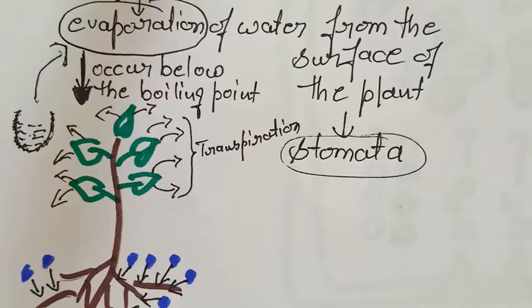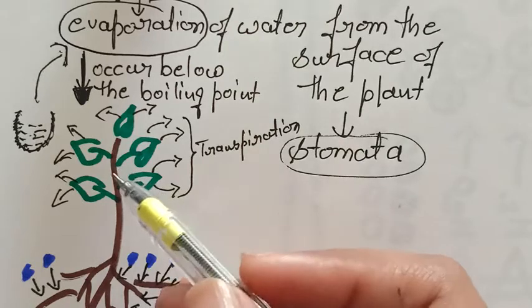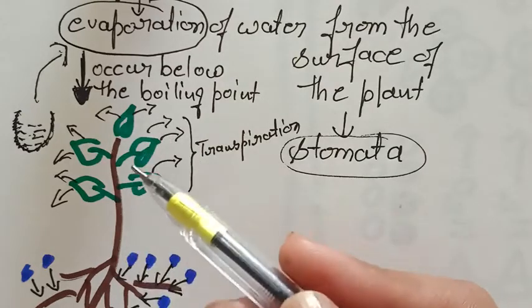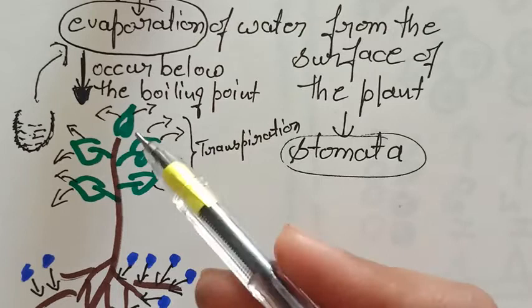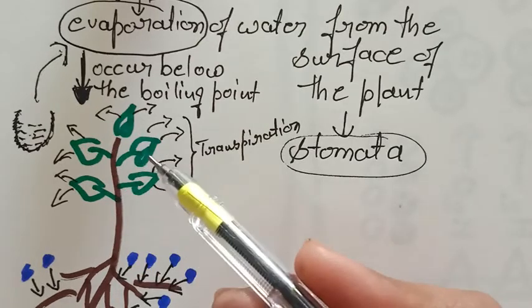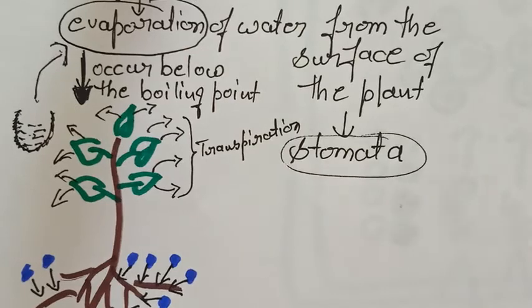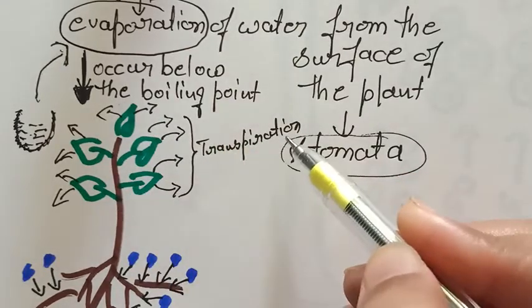Okay, so student, as we know that water is absorbed by the roots. Then along with xylem vessels it is conducted into the upper direction of the plant. So the increased amount of water changes into vapor through the aerial part of the plant, which is known as transpiration.